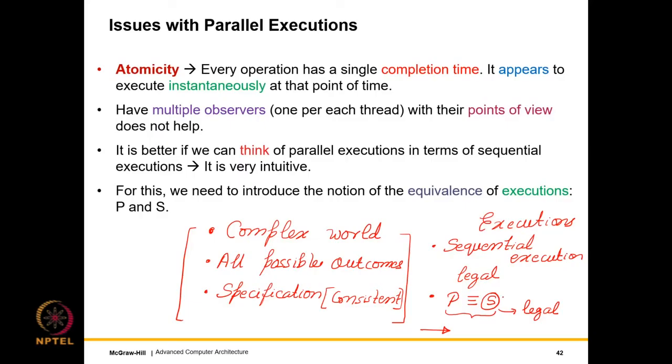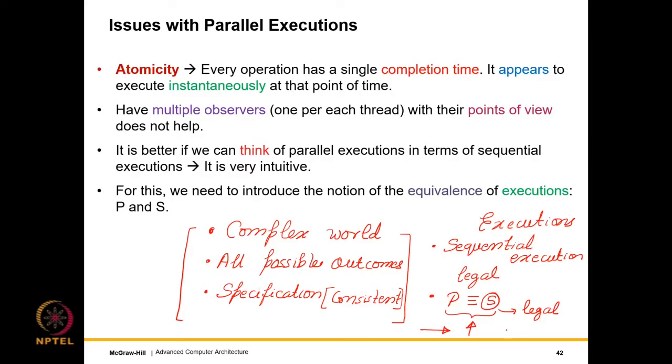If it can be reduced to a sequential execution, then at least the sequential execution is something that we can possibly reason about and analyze. So let us keep this as our aim of converting a parallel to a sequential execution, which may be legal, might not be legal. We will see what that means over the next few slide sets. But at least let us have this as our aim and let us proceed.